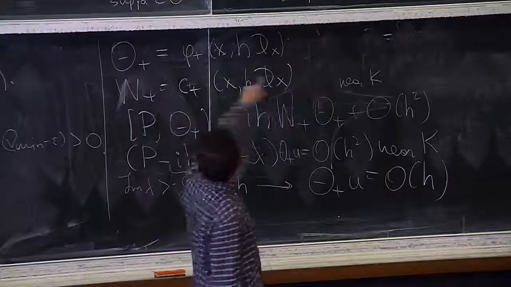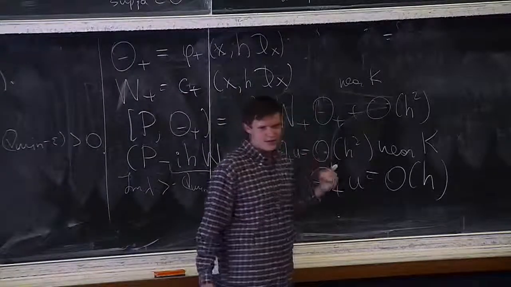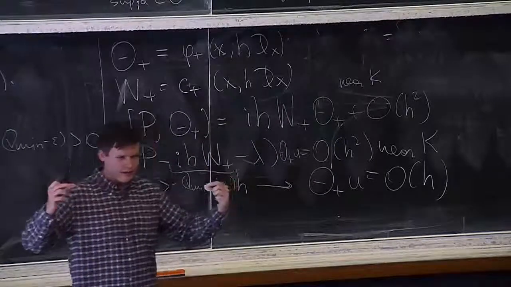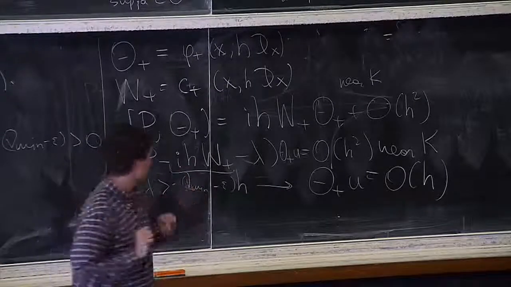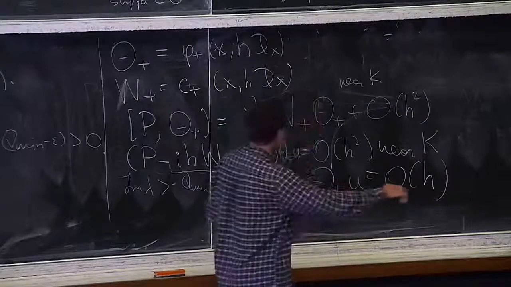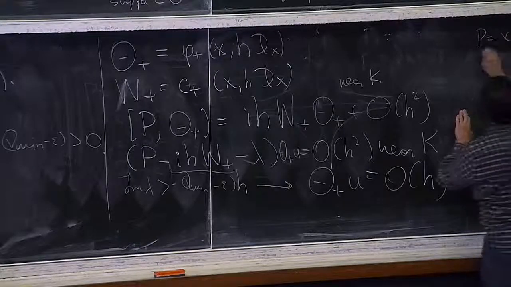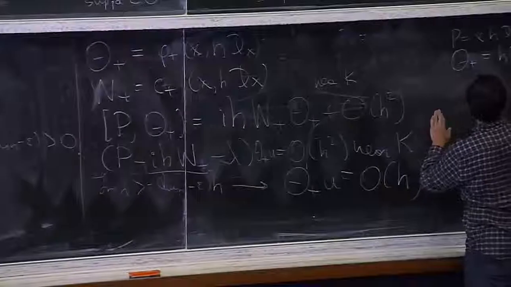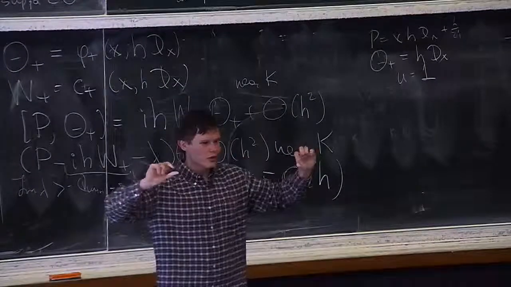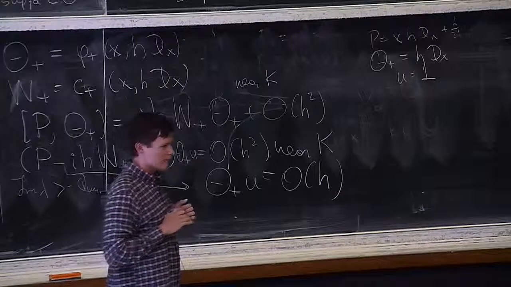Of course, if we go back to this conceptual case that I raised, you can see that here the restriction on the imaginary part is much more liberal than what I had in the gap. It in fact applies to the first band of resonances. Of course, here the first resonance state was the constant function 1. And in this case, if we had this situation, the reasonable candidate for Theta plus would just be differentiation along x, and the reasonable candidate for u would be the constant function 1. So you know that the most shallow resonance states are actually killed by this Theta plus operator. OK, so that's step 2.